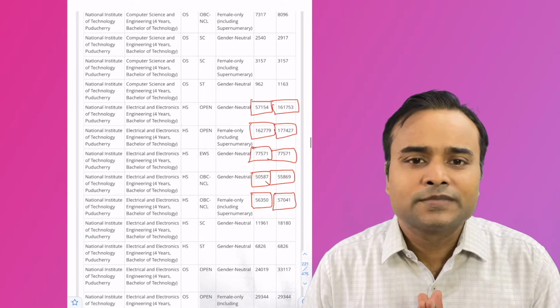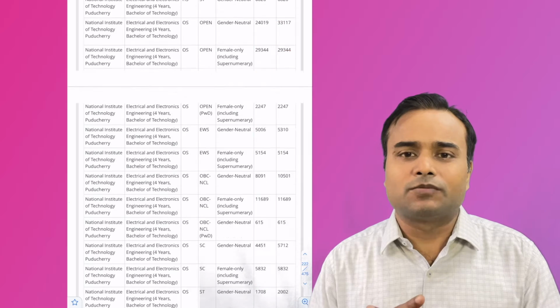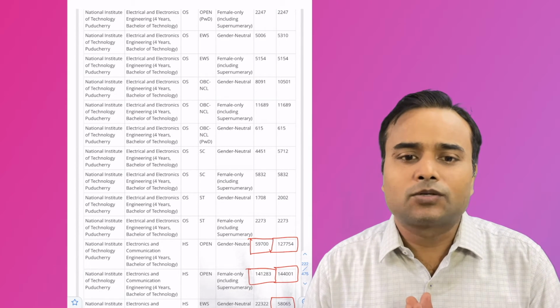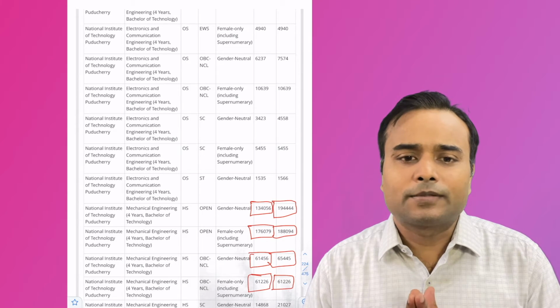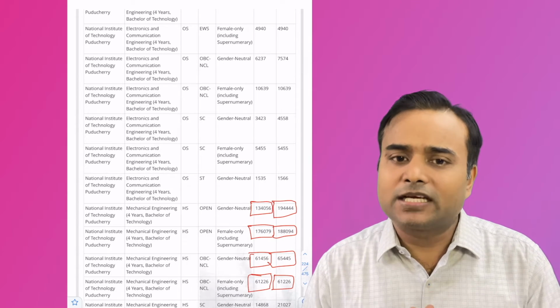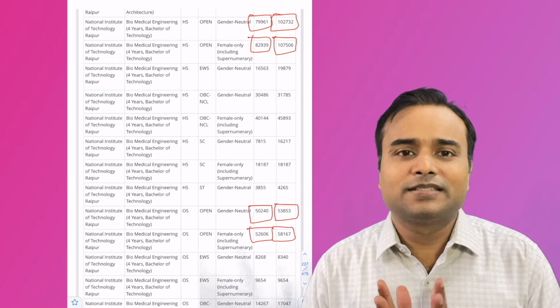electrical and electronics engineering was available. Okay, electronics and communication. After that, NIT Puducherry mechanical engineering was available.